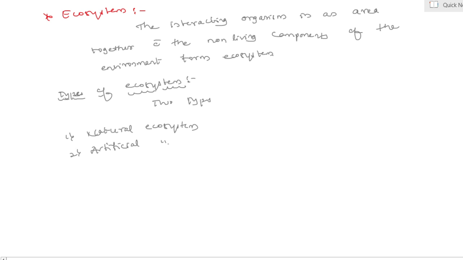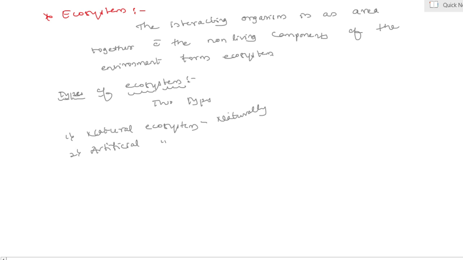Yes, my dear students, the naturally existing ecosystem without any human support or without any human activity is called natural ecosystem. Yes, it means it occurs naturally without any interference of human activity. Depending upon the habitat, natural ecosystem may be terrestrial and aquatic.